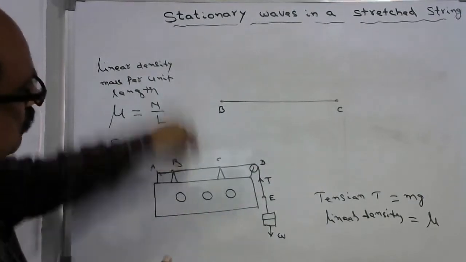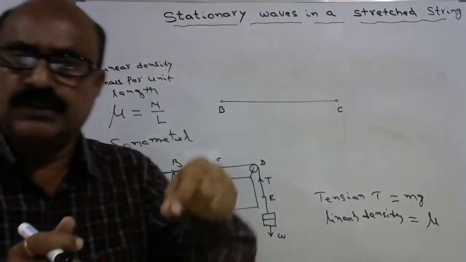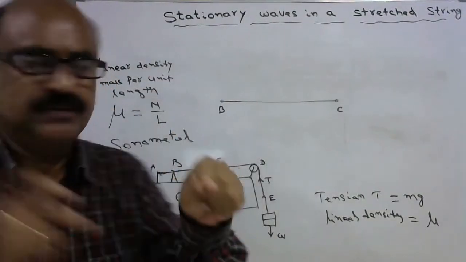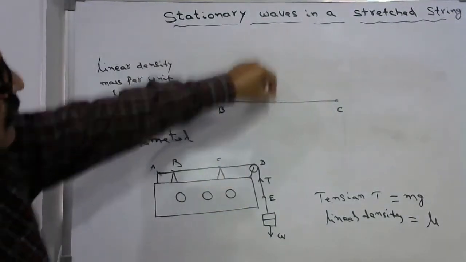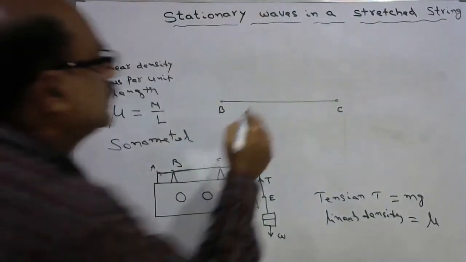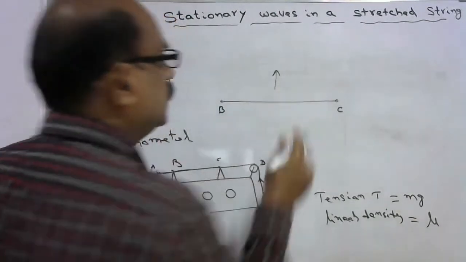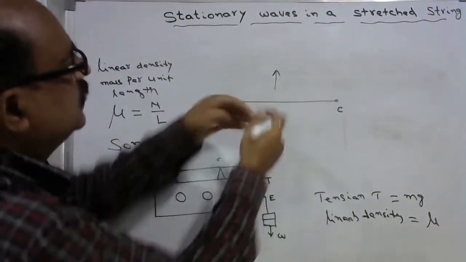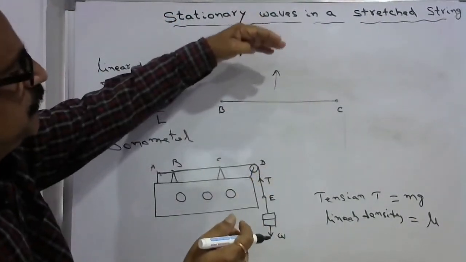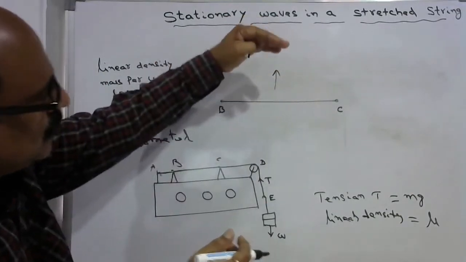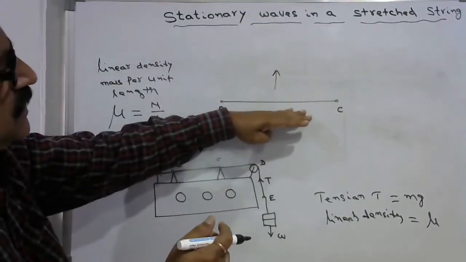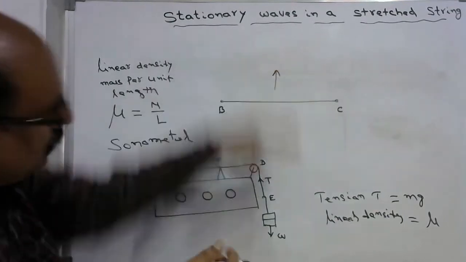If you pluck the wire normal to the direction of its length, what happens? It moves up. Because of tension, it comes back to its normal position, and because of inertia, it goes back.